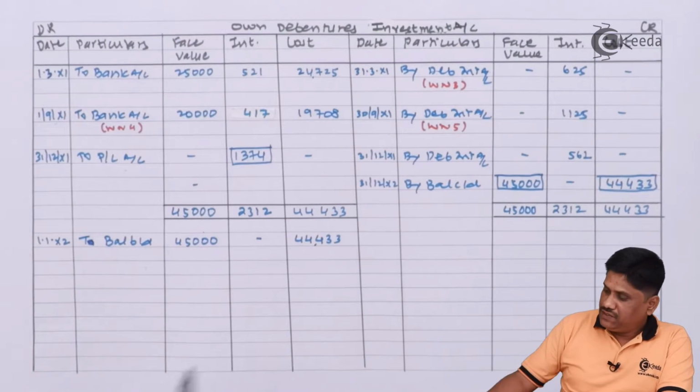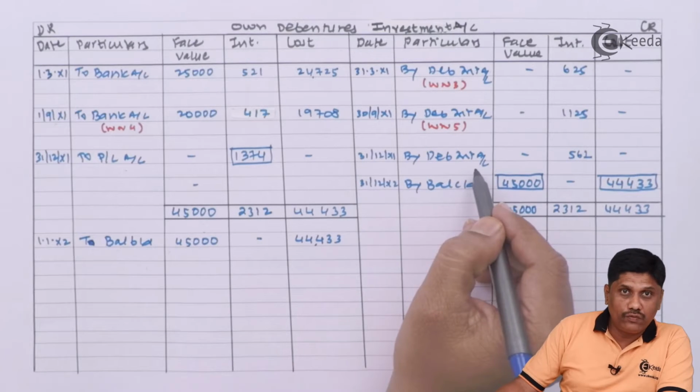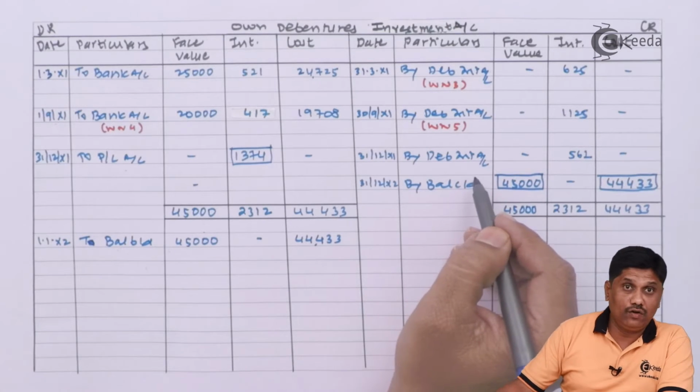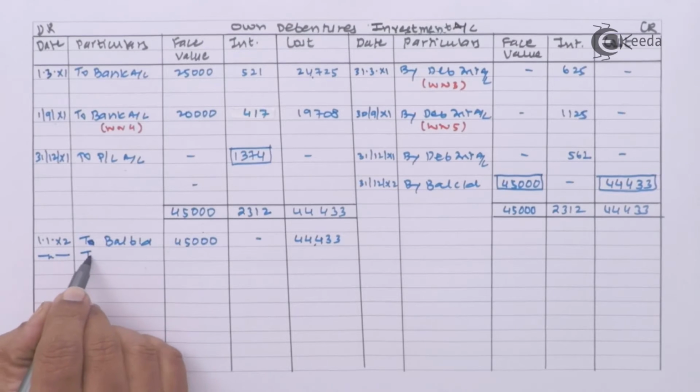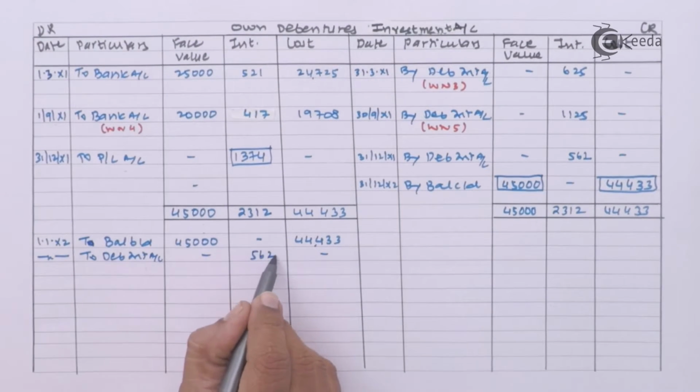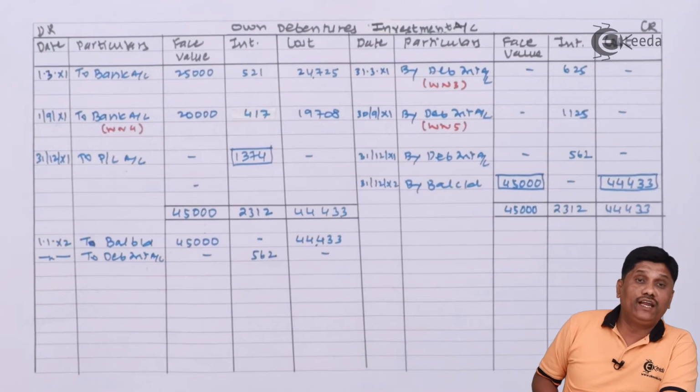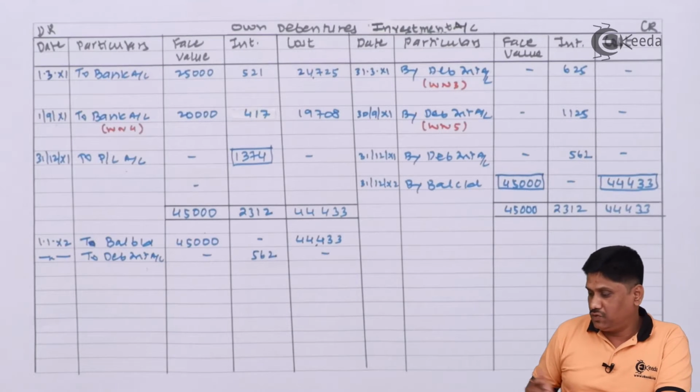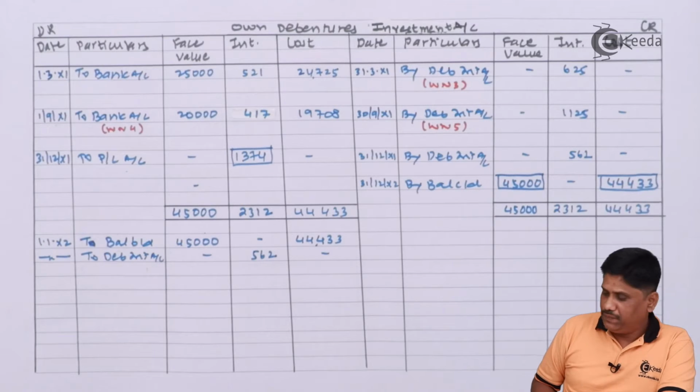Not only that, this debenture interest is an outstanding amount. This entry will be reversed on the next day. It was a temporary entry for calculating interest on accrual basis. So the entry is reversed.